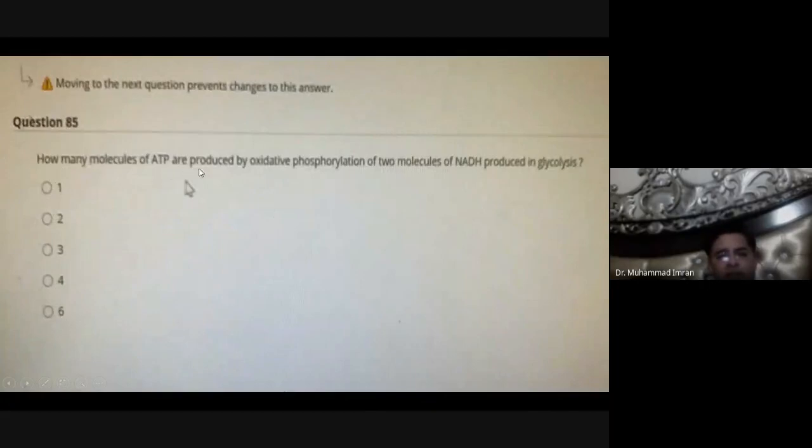How many molecules of ATP are produced by oxidative phosphorylation by the 2 molecules of NADH produced in glycolysis? In the cytoplasm, one NADH produces 2 ATP when it goes into the mitochondrial matrix, so it produces 1 ATP less as compared to mitochondrial NADH molecules. So 4 ATPs are produced by the glycolytic NADH molecules. Citric acid cycle NADH produces 3 ATP, but cytoplasmic NADH produces 2 ATP. So 4 ATP are produced.